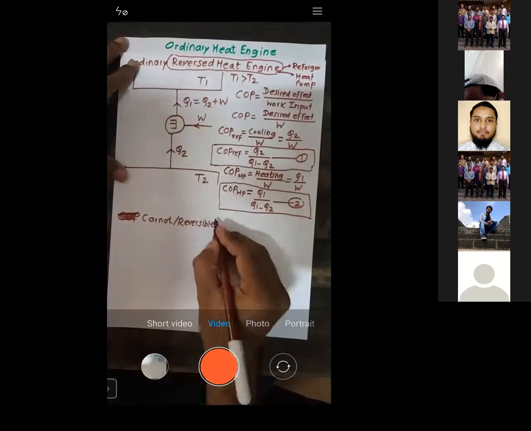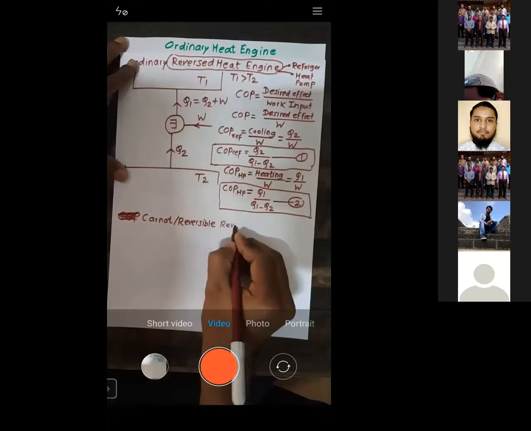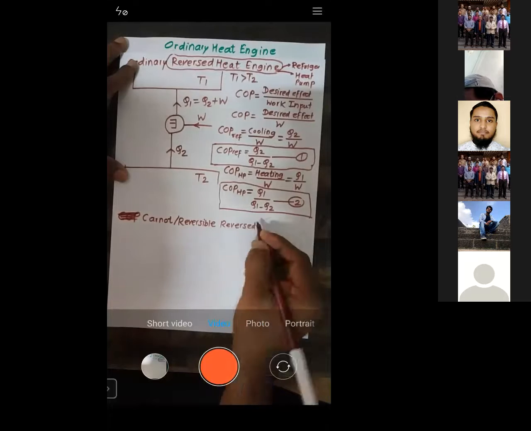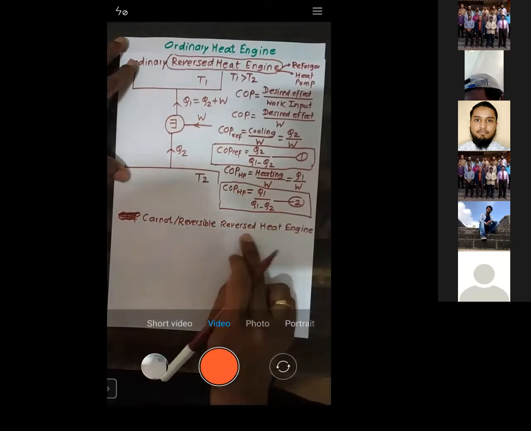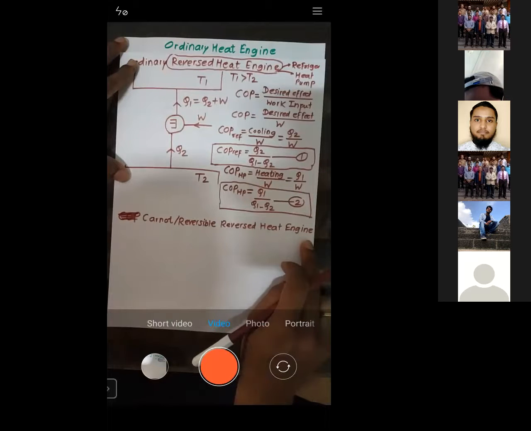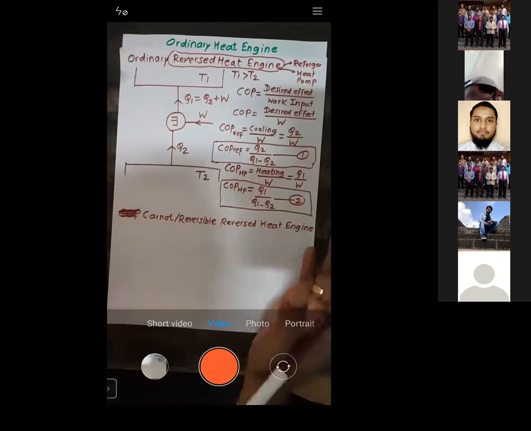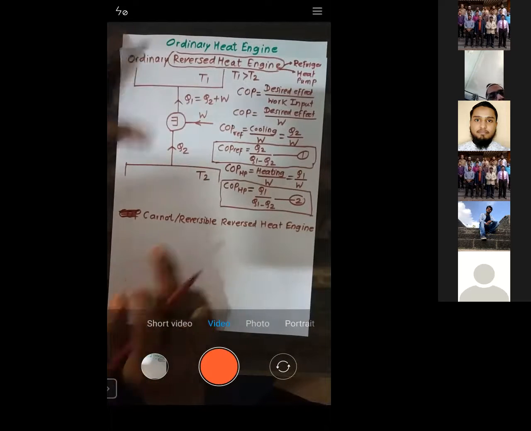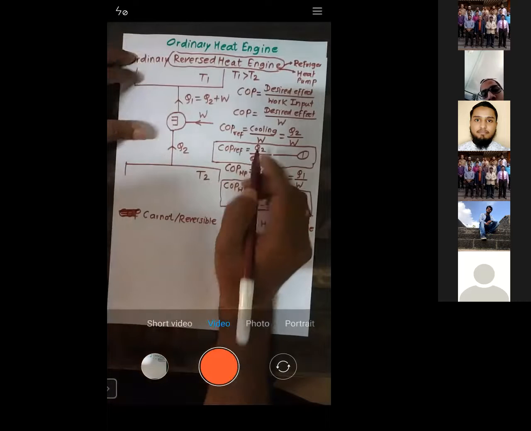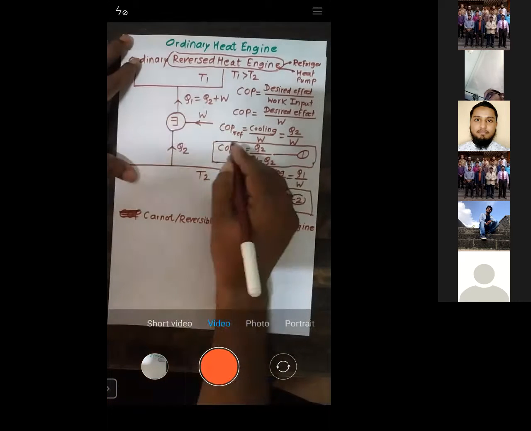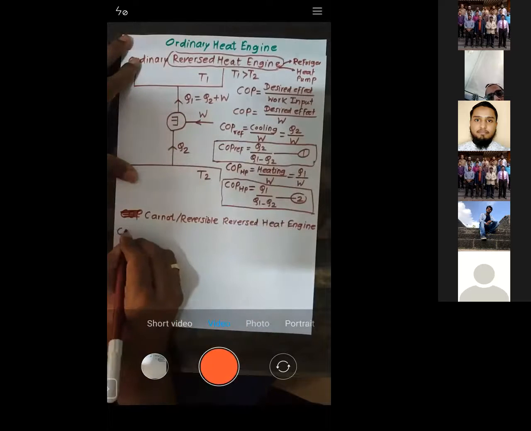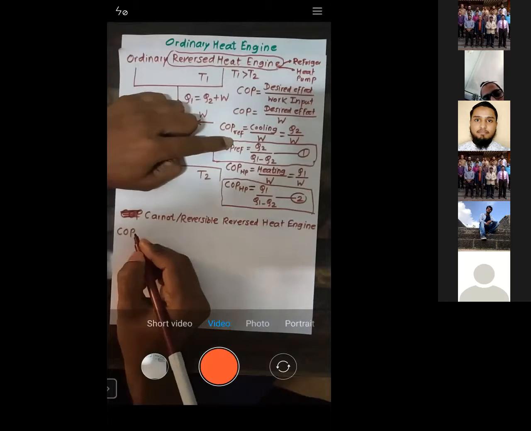Whenever it is a reversed heat engine, we should understand that it is either a refrigerator or a heat pump. And whenever it's a Carnot, we need to understand that we need to replace heat by temperature.